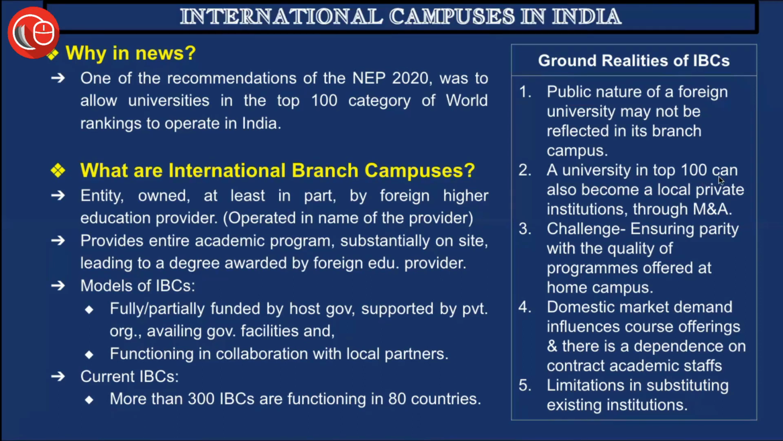A university in the top 100 can also become a local private institution through M&A. The challenge is ensuring parity with the quality of programs offered at the home campus. Domestic market demand influences course offerings, and there is a dependence on contract academic staff and limitations in substituting existing institutions. So definitely there are a lot of things to be kept in mind.